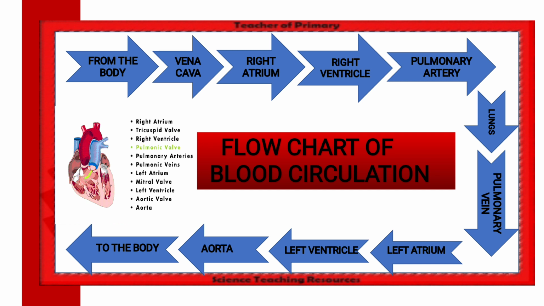Now the lungs will give, with the help of the pulmonary vein, to the left atrium, then to the left ventricle, with the help of the aorta. Now the aorta is the largest artery in our body. With the help of the aorta, it will be given to different parts of our body. Now, this was the blood circulation.